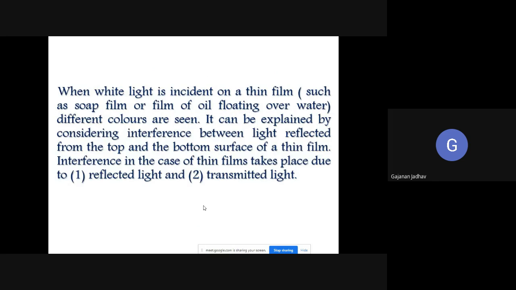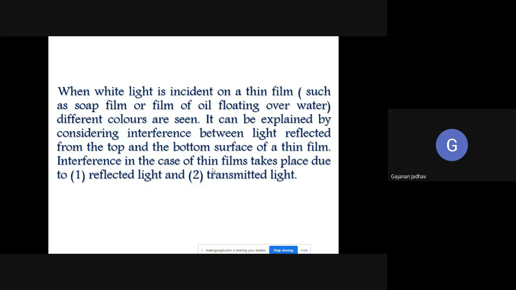And second, when white light is incident on a thin film, different colors are seen. It can be explained by considering interference between light reflected from the top and bottom surface of a thin film. So interference in the case of a thin film takes place due to what? Reflected light and transmitted light. And that's why we have considered both reflected light as well as transmitted light.